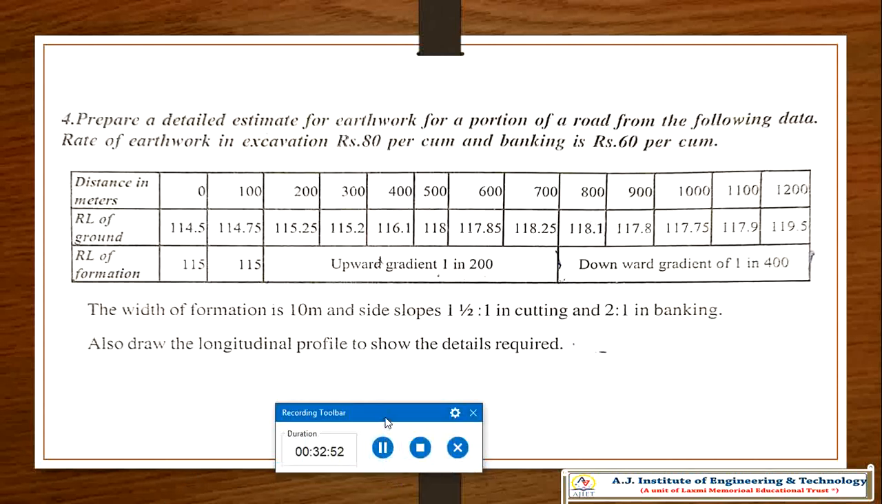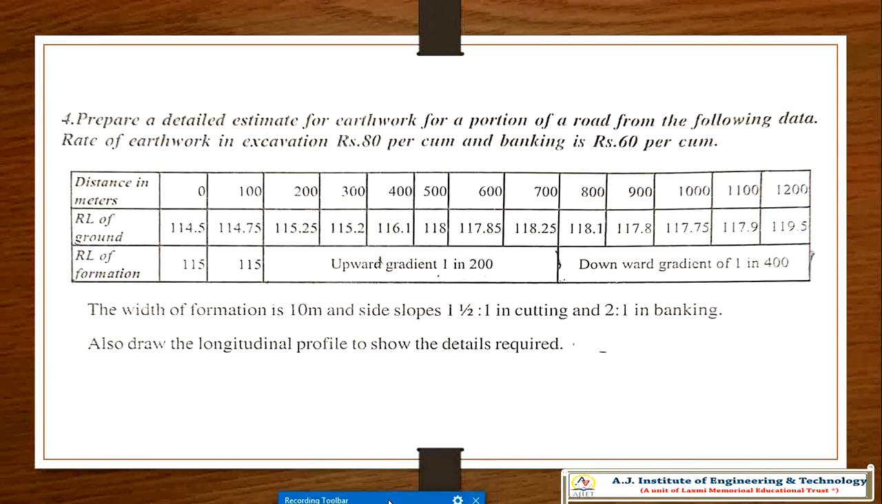Hello. Sorry for the 2 minutes gap. It was a technical issue we faced. So we'll move on to another problem, which is also one of the important problems here.